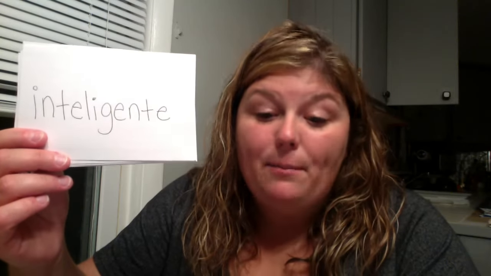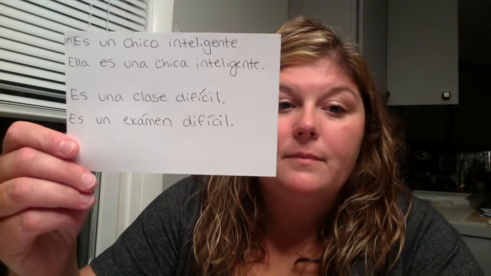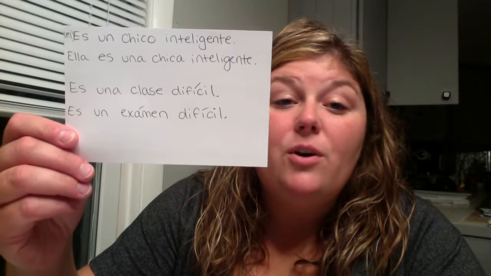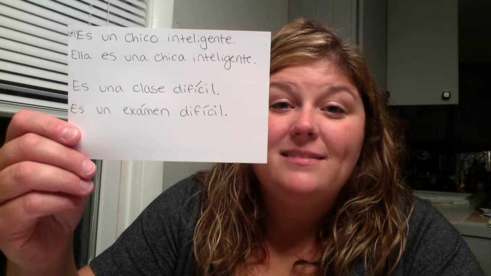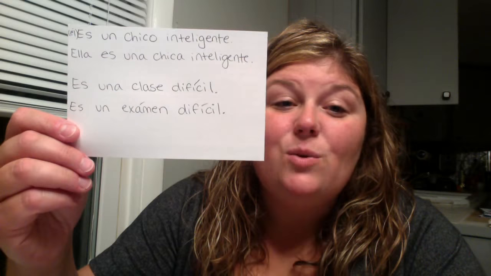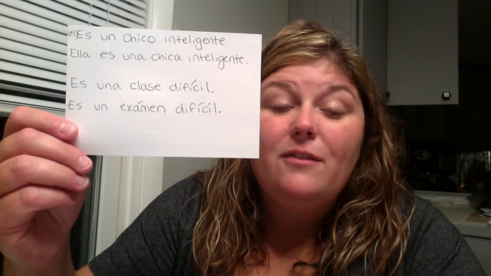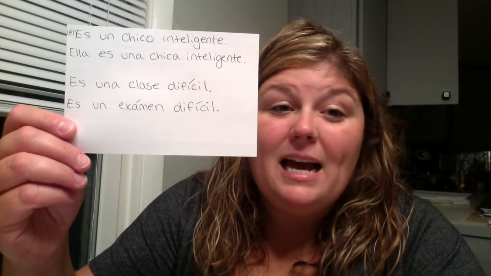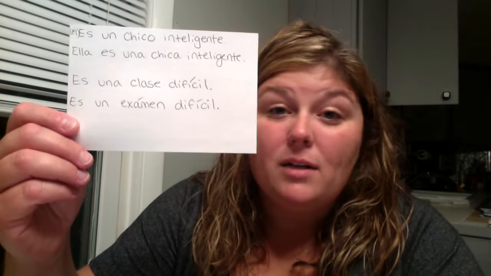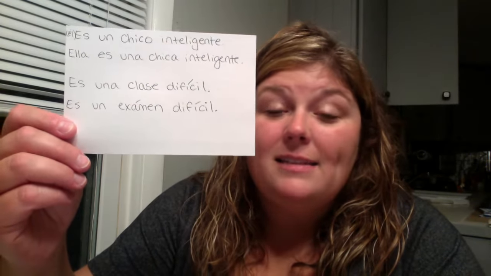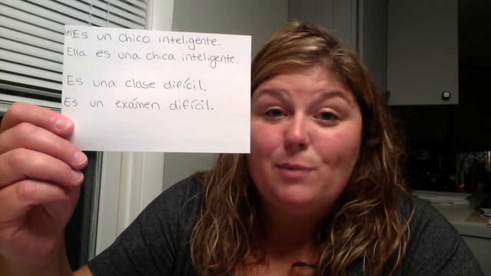So for example, let's take a look. Es un chico inteligente. Ella es una chica inteligente. So here, in the first example, I'm saying he is a smart guy. And in the second one, I'm saying she is a smart girl.